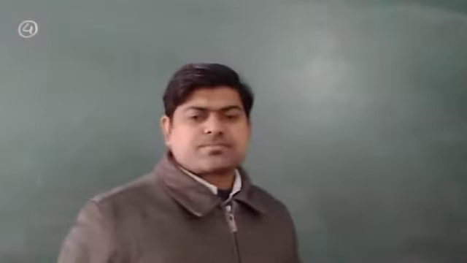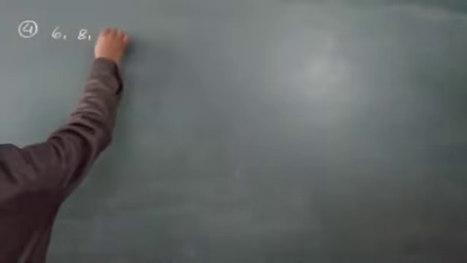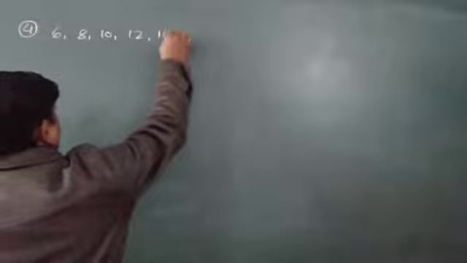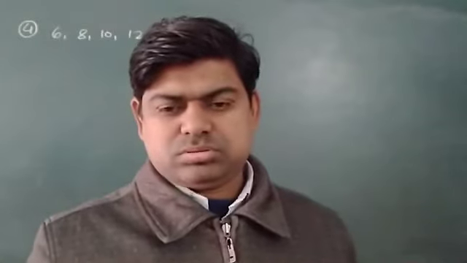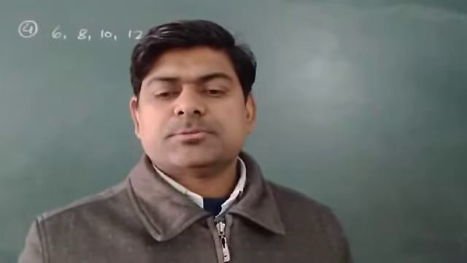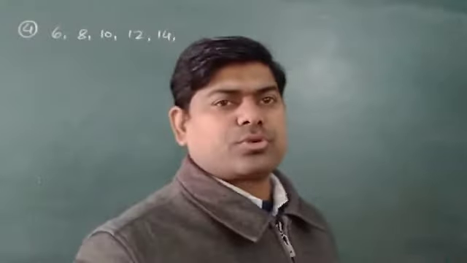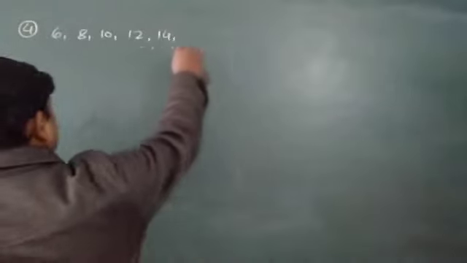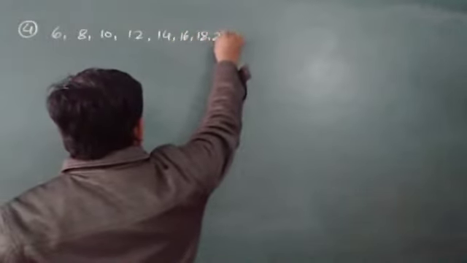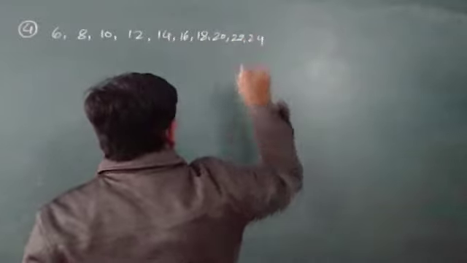In question number 4, the observations are 6, 8, 10, 12, 14, then 16, 18, 20, 22 and 24.